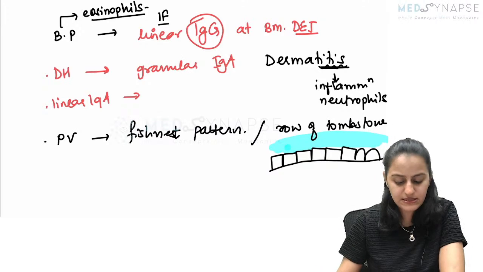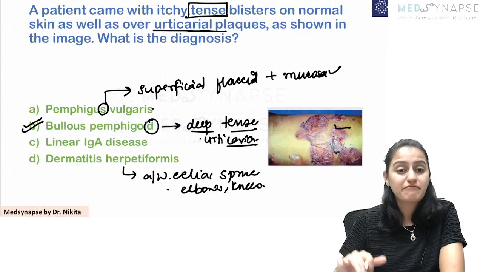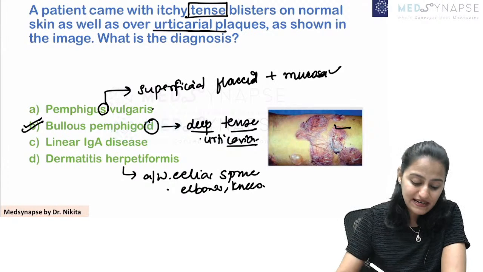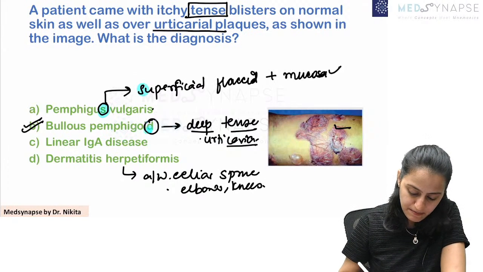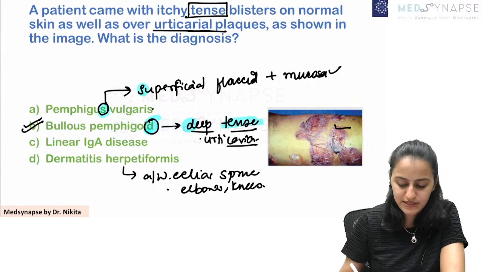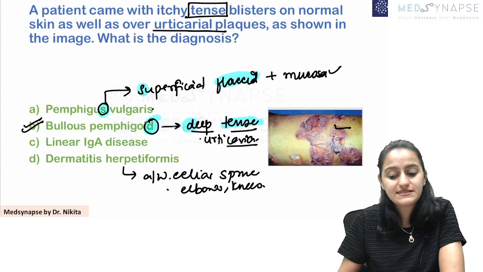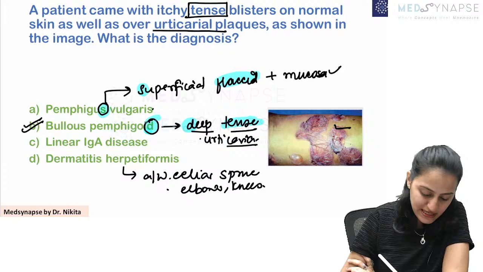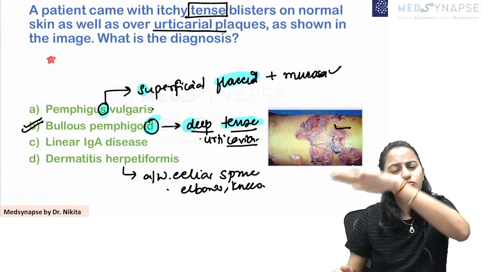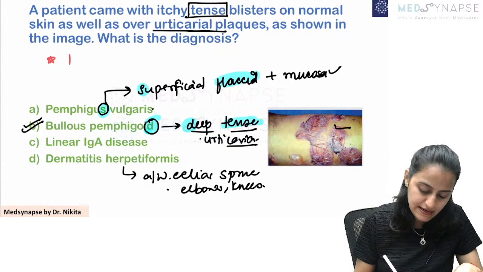So this is about your bullous pemphigoid. Pemphigus vulgaris is superficial. Pemphigoid is deep. So it is tense and this is flaccid. One of the recent NEET PG exam questions, which is the most superficial one? That is your pemphigus foliaceus, right?